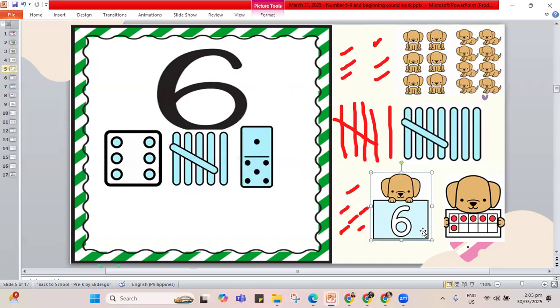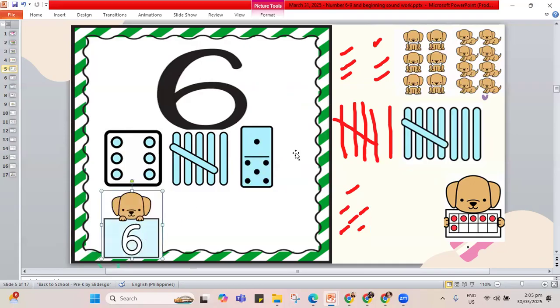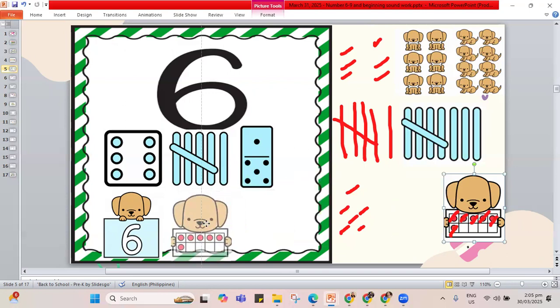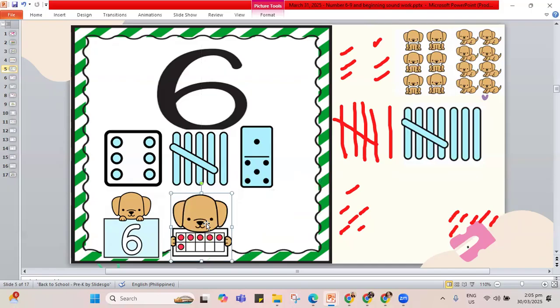Is the puppy showing number 6? Yes, it's showing 6. How about the dots in the frame? Let's count. 1, 2, 3, 4, 5, and 6. This also shows 6. How about our sticks here?